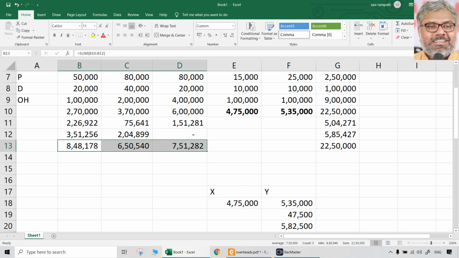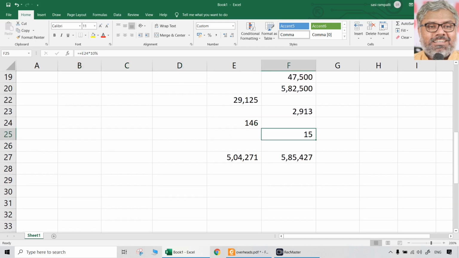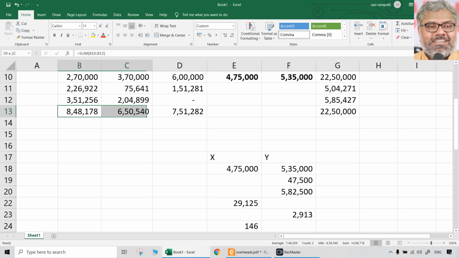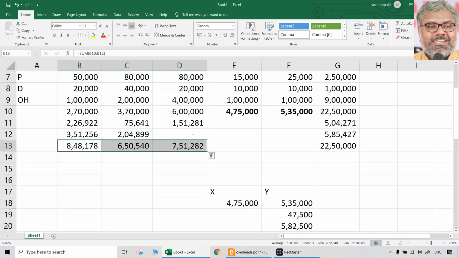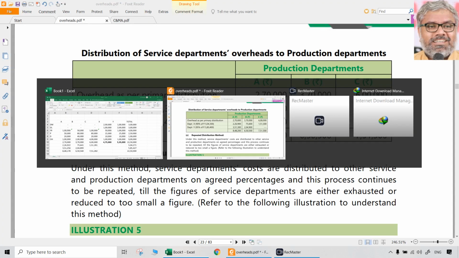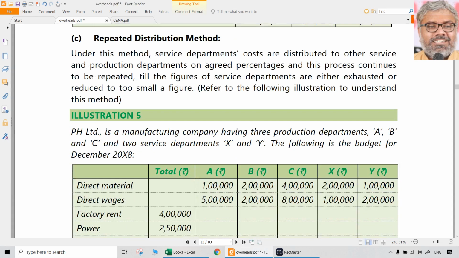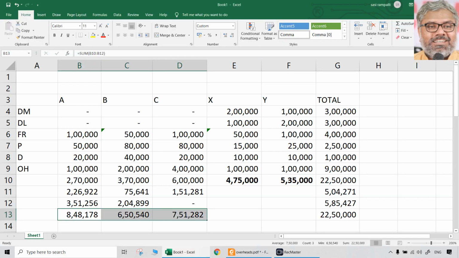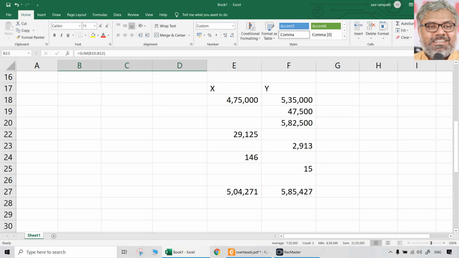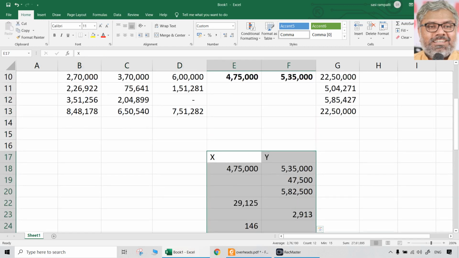As I said already, because we have done one more 15, the number is different. That doesn't make much of a problem, because the total should match. That is 22 lakhs 50,000. And if the final answer is somewhere around that, that is enough. So that is called the reciprocal method in that trial and error method, wherein we do this working note separately for only service departments.